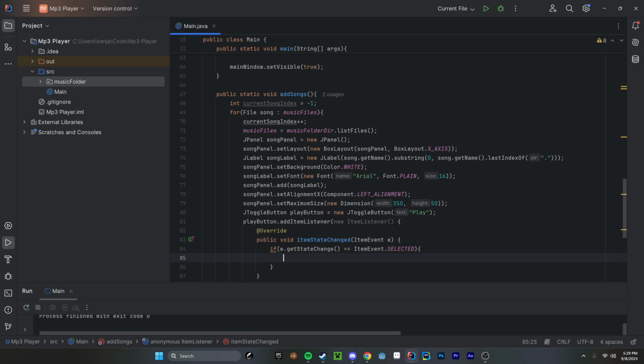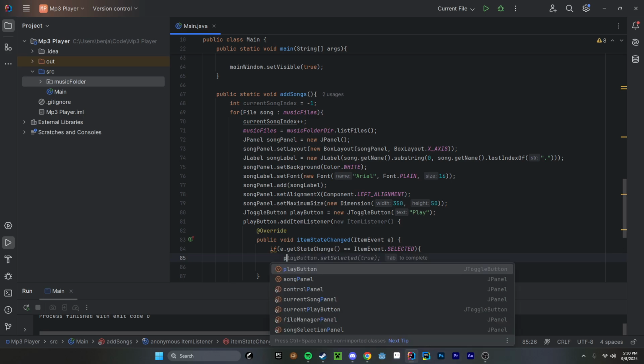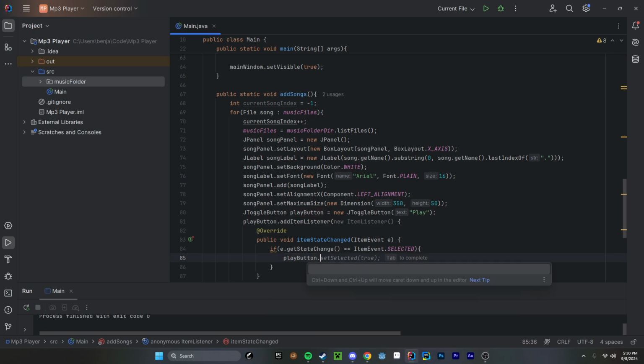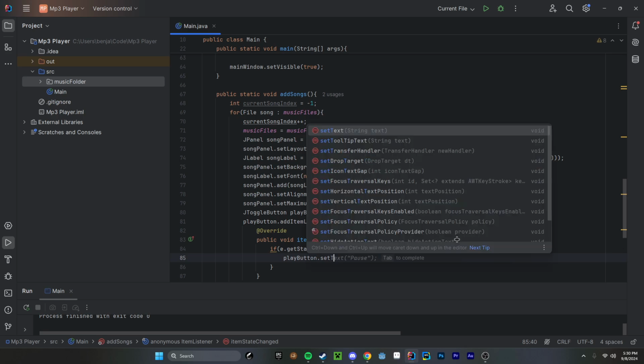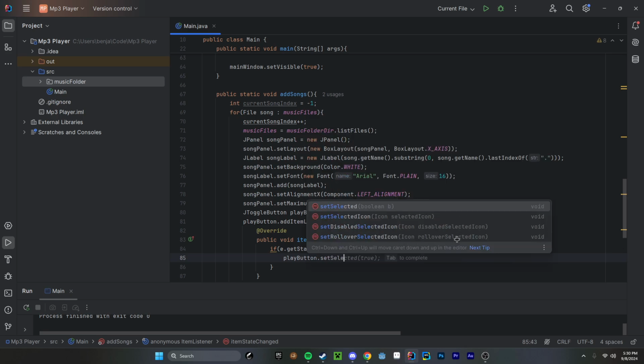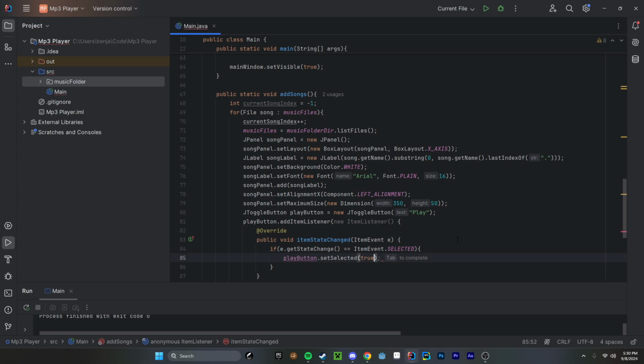What this does is it checks if our item event is selected, and if that is equal to the state change, then we're going to run this. So let's do our playButton.setSelected equals true. So we're going to set it to true there.